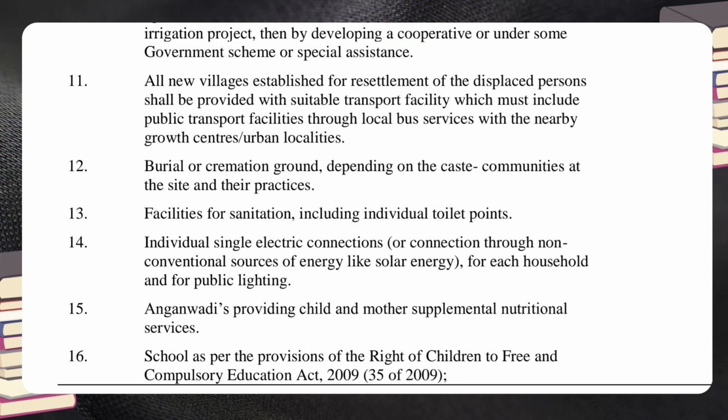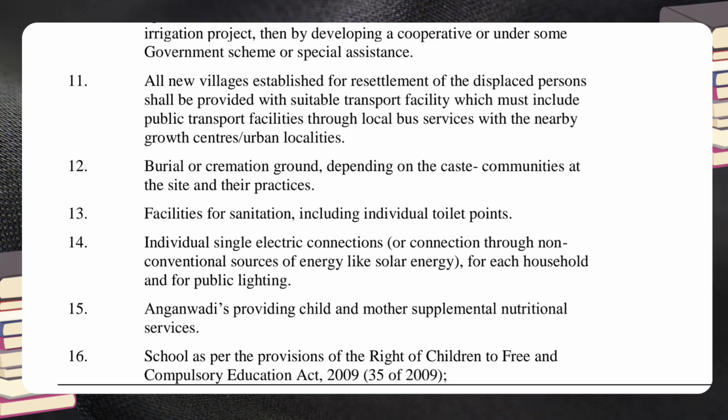12. Burial or cremation ground, depending on the caste communities at the site and their practices. 13. Facilities for sanitation, including individual toilet points. 14. Individual single electric connections, for each household and for public lighting. 15. Anganwadis providing child and mother supplemental nutritional services. 16.